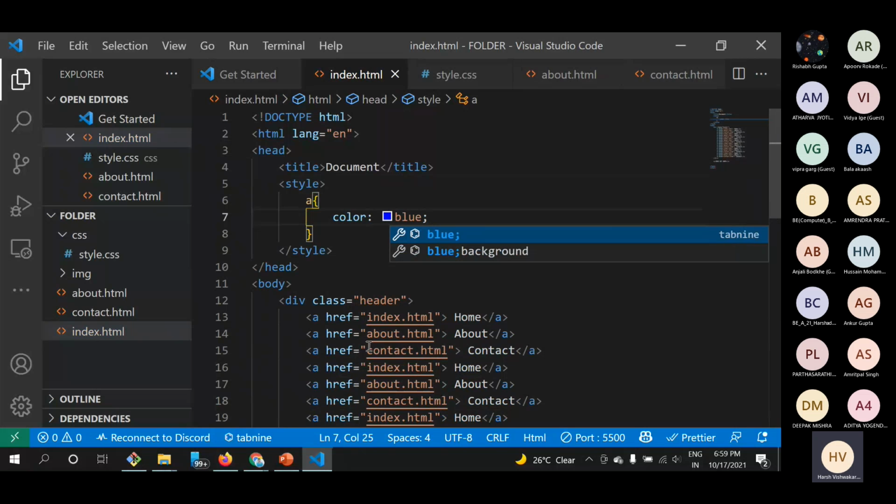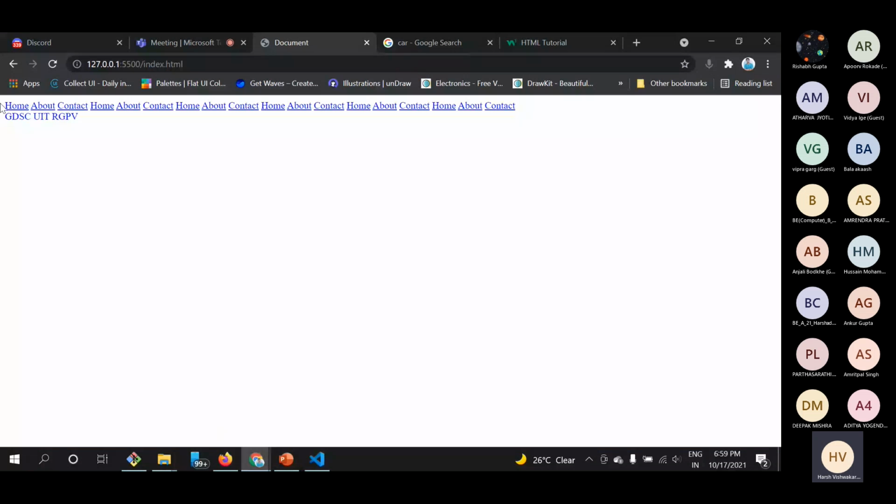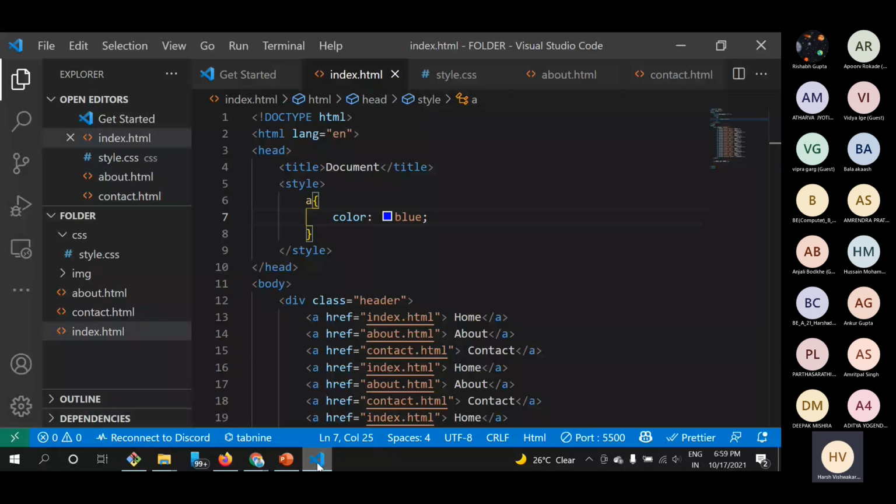if I give them color blue, you can see that everything is in blue color. Even this GDSC UIT RGPV is in blue color, and I don't want my GDSC UIT RGPV to look blue. So what will I do? I will use some different sort of selectors. This is the descendant selector.